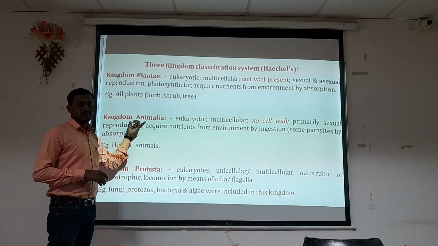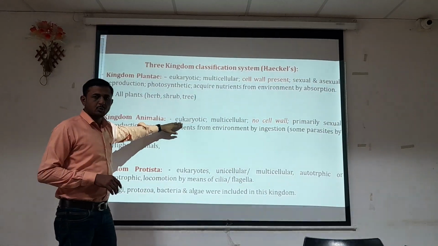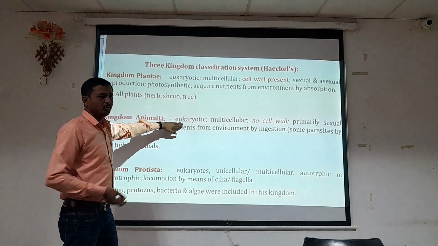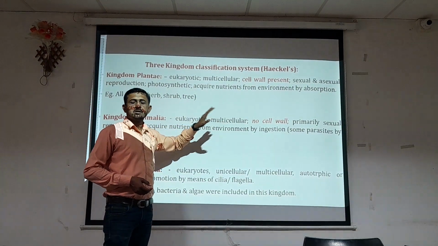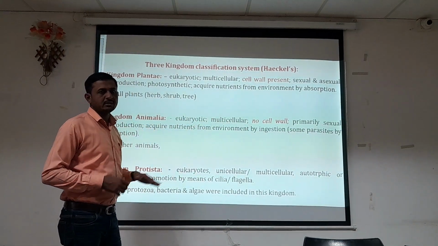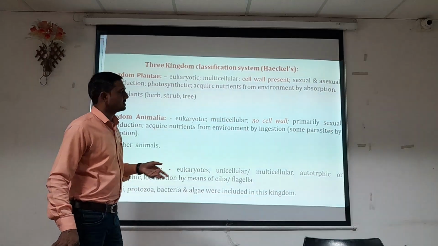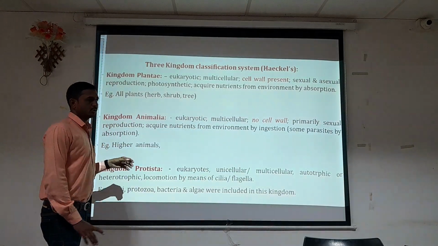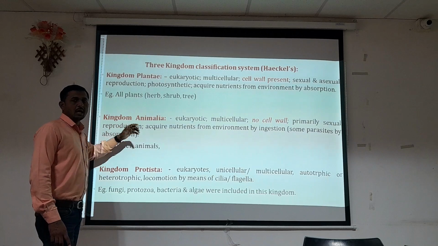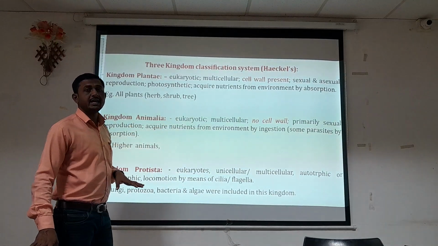Another kingdom is kingdom Animalia. They are eukaryotic, that means highly developed cells, and multicellular. They do not contain a cell wall in their cellular structure. They primarily reproduce by sexual reproduction. They acquire nutrients from the environment by ingestion.